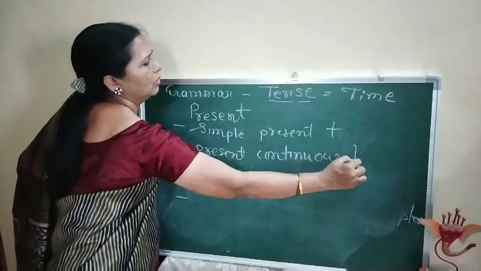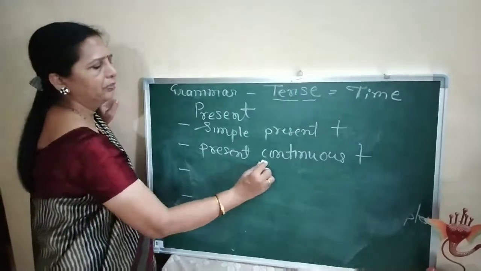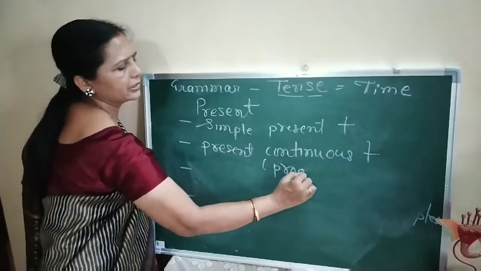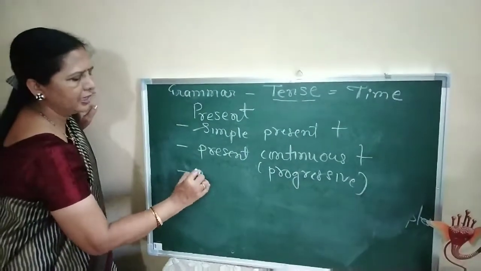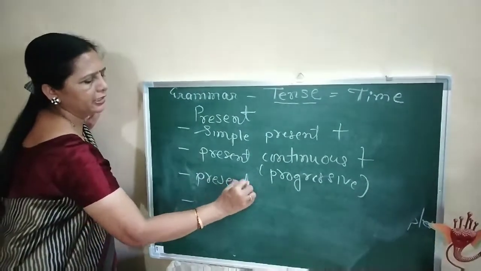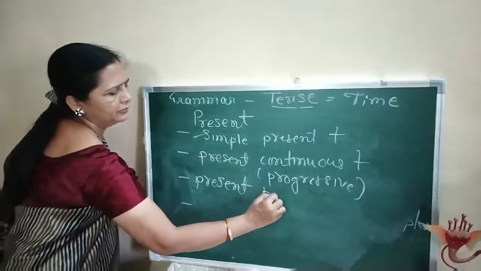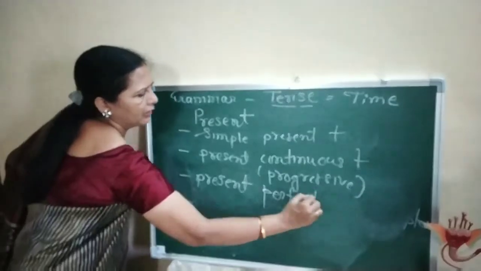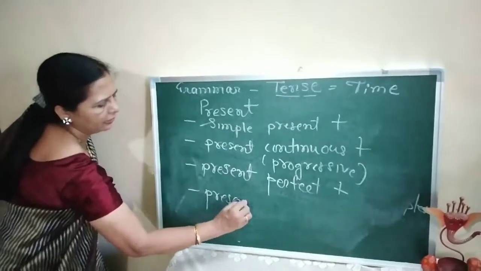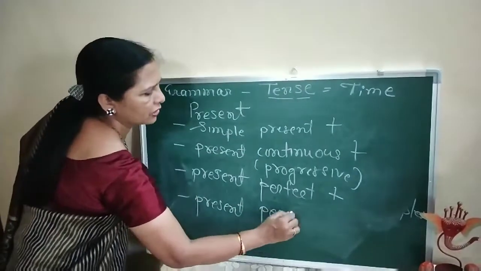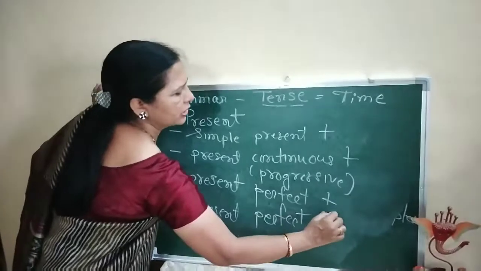It is also called present progressive tense. The third is present perfect tense. And the fourth is present perfect continuous tense.